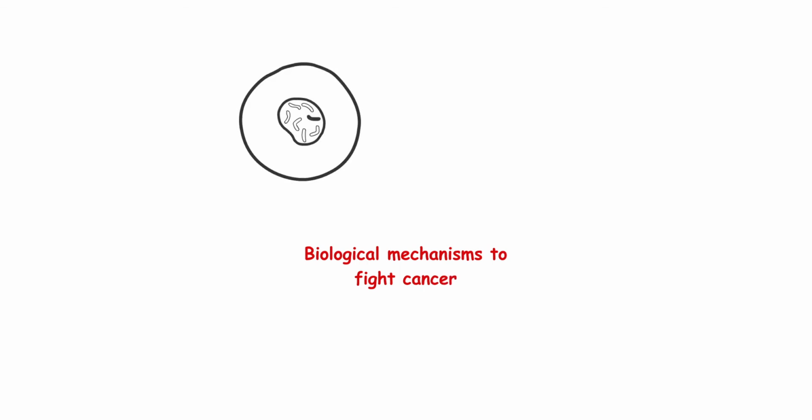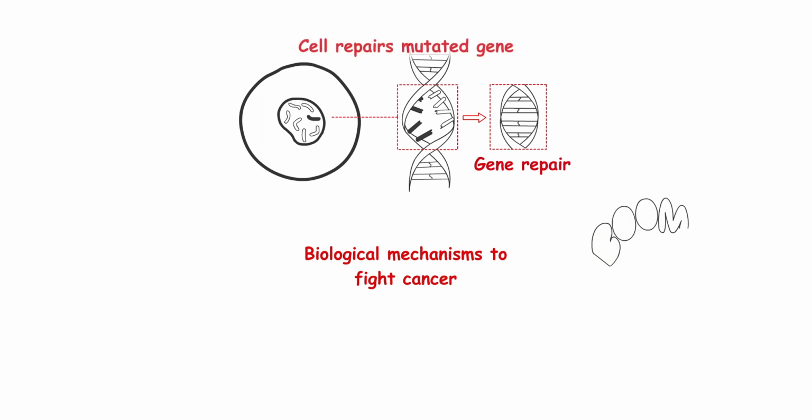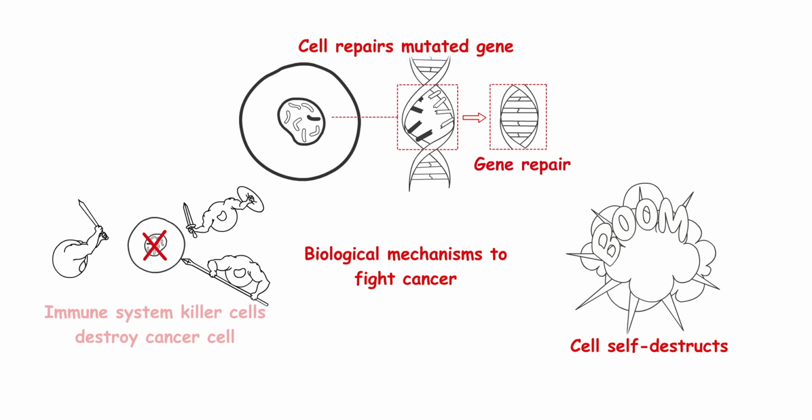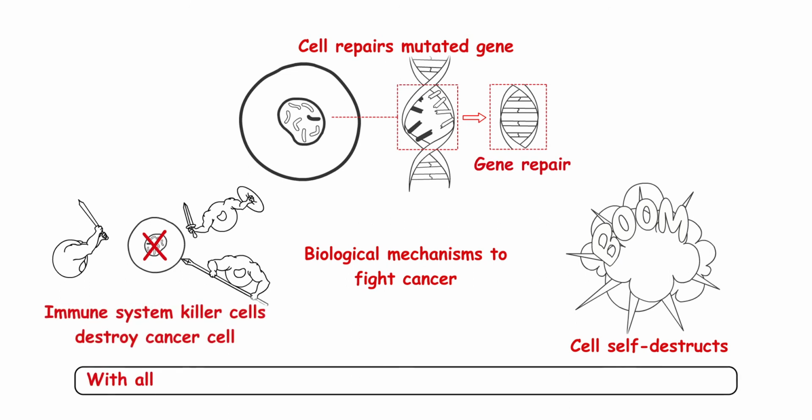The immune system in cancer. The human body has evolved to have many biological mechanisms to fight cancer cells. It has the ability to repair mutated genes. If that doesn't work, dysfunctional cells are programmed to self-destruct. If that doesn't work, the immune system has killer cells that can seek out and destroy cancer cells. With all these mechanisms to fight cancer cells, it raises the question, how does anyone get cancer? What goes wrong that our sturdy immune system cannot prevent most cancers from occurring?